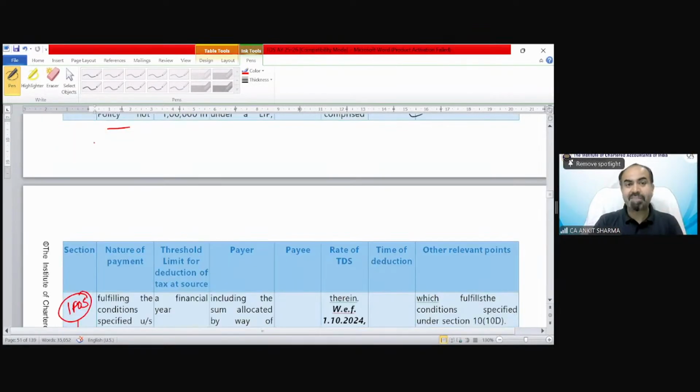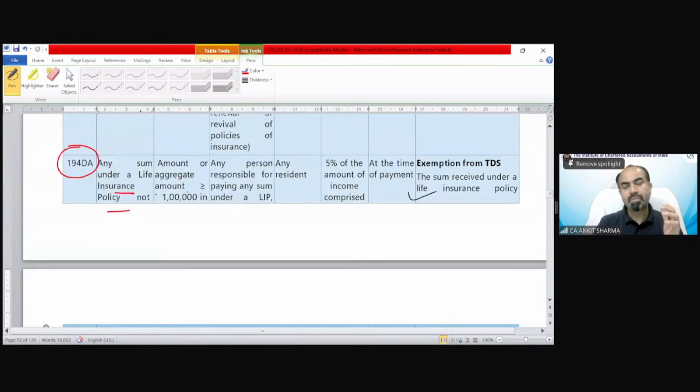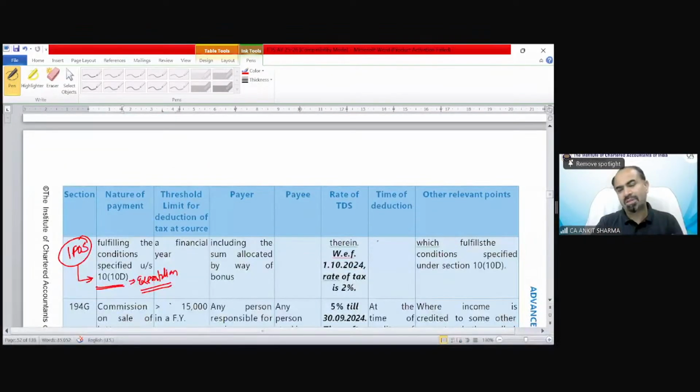So the point says if that policy does not fulfill the condition of section 10(10D), that means the exemption of life insurance policy receipt, then TDS would be applicable. If that life insurance policy payment is exempted under section 10(10D), of course, there is no requirement of TDS. TDS would be applicable if the amount exceeds 1 lakh rupees. The rate was 5%, but from 1st October it is 2%. Earlier it was 5%.